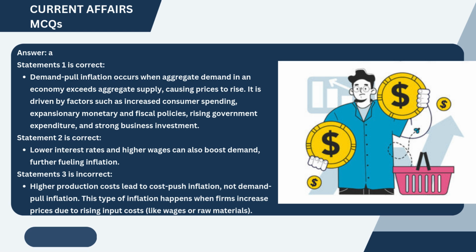Low interest rates and higher wages can also boost demand, further fueling inflation. Statement 3 is incorrect. Higher production costs lead to cost push inflation, not demand pull inflation. This type of inflation happens when firms increase prices due to rising input costs, like wages or raw materials.